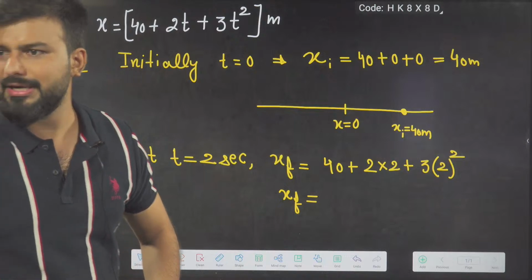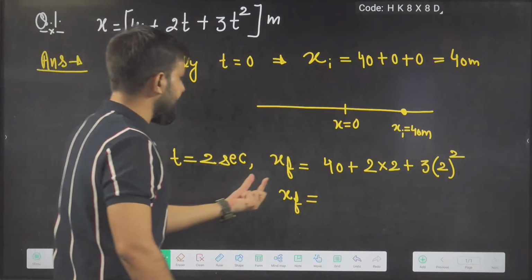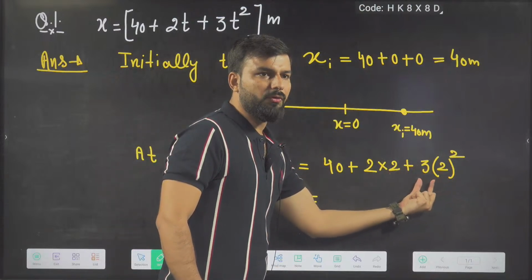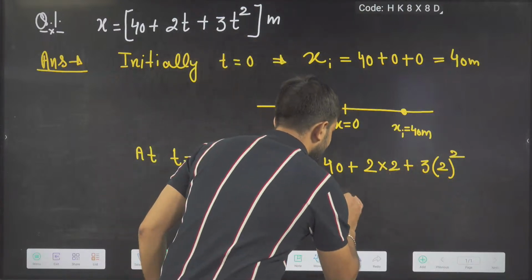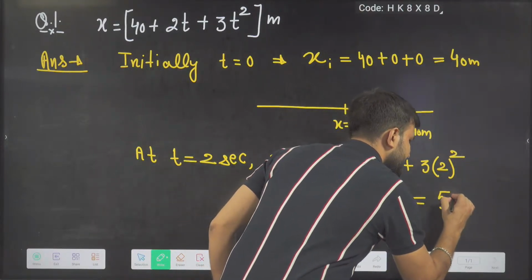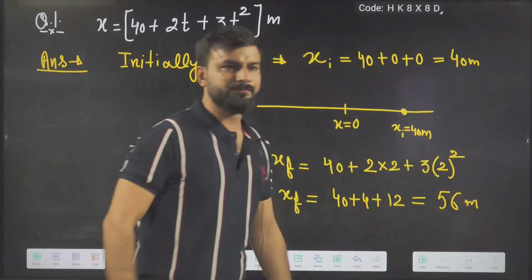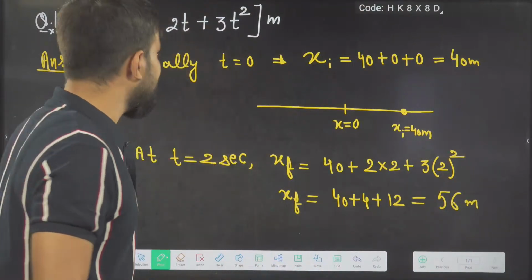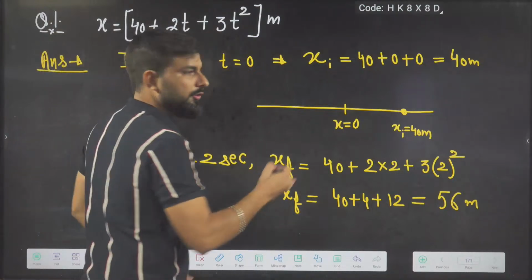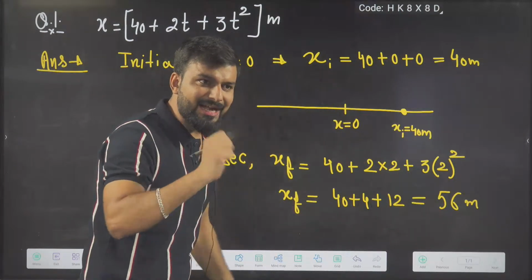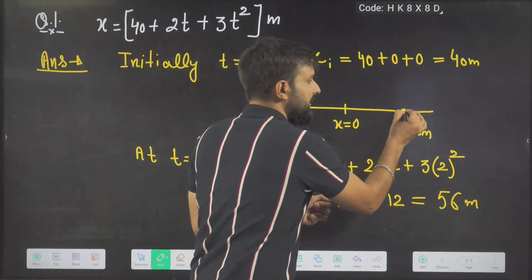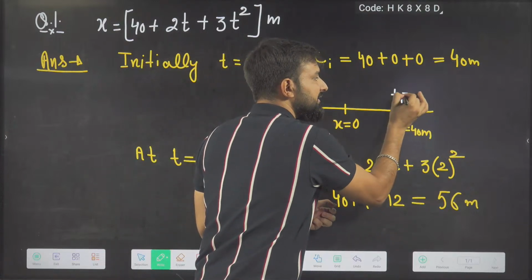Very good. So many students have already answered, sir. 56. Very good. So it will be 40 plus 4, and this will be 2 2s are 4, 4 3s are 12. So answer will be 40 plus 4 plus 12. So it is 56 meter. What is the answer? 56 meter. So tell me everyone, from where the object has started its motion? Is the object started its motion from origin? No. T0 is where? From here, he is starting his motion.